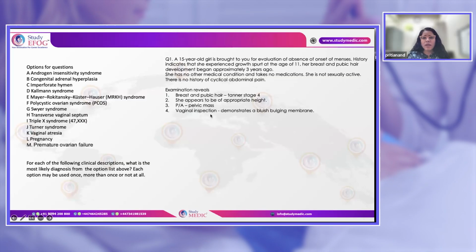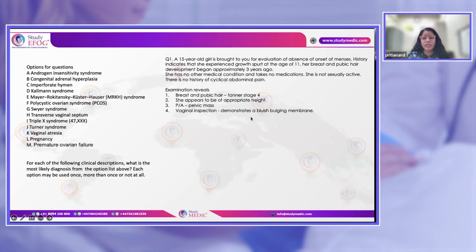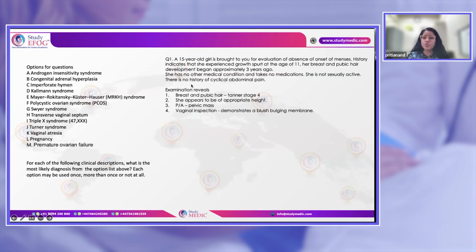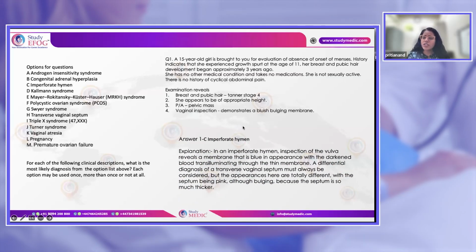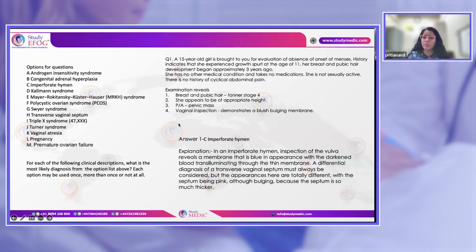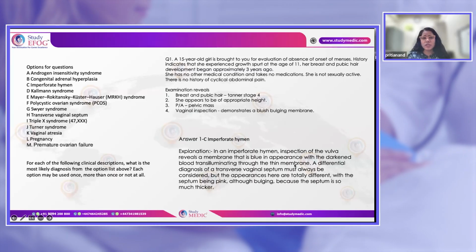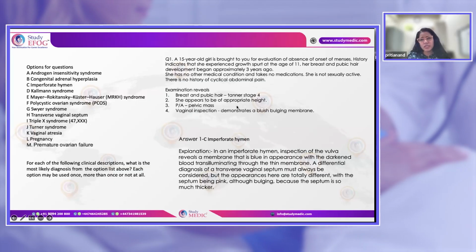Now, because a pelvic mass is seen on examination and the vaginal examination shows a bluish bulging membrane, there is some outflow tract obstruction. And for this condition, usually the diagnosis is imperforate hymen. There are 2 conditions where there is outflow tract obstruction and bulging of the vaginal membrane may be seen. One is a bluish bulging membrane, which is considered to be caused by an imperforate hymen. And if there is a pinkish bulge, then it is basically a transverse vaginal septum.